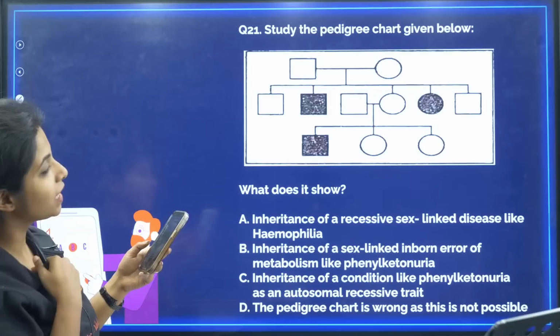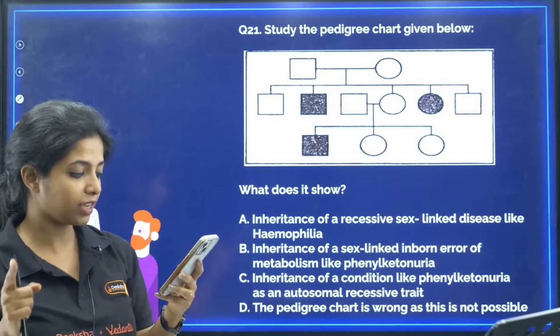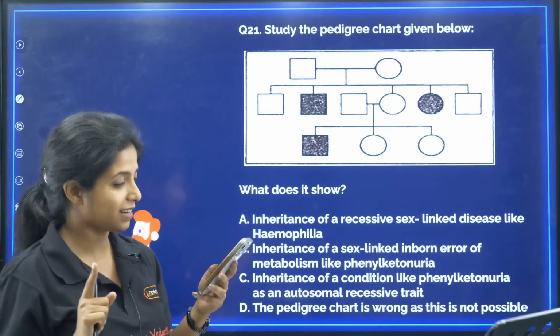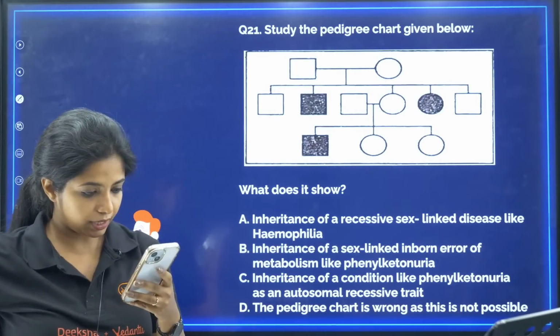Now study the pedigree chart given below. Now the same pedigree chart we studied initially. Try to solve this question ASAP, and I'll read out the names of the children who got the answers correct. So 21st question, try it out. So let me see who got it correct.